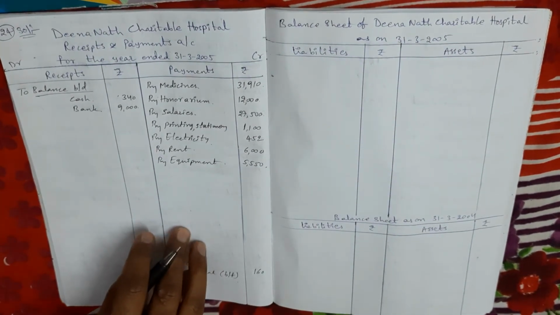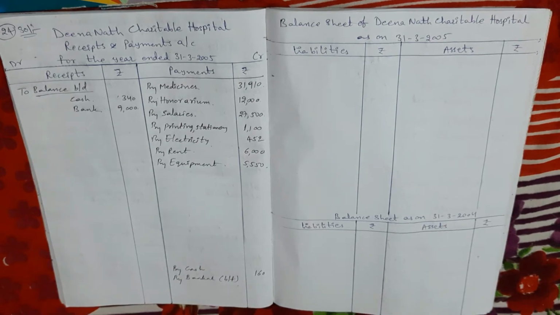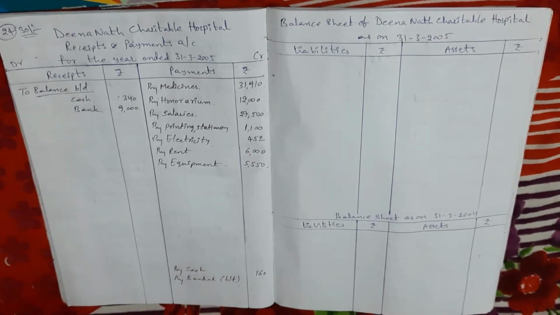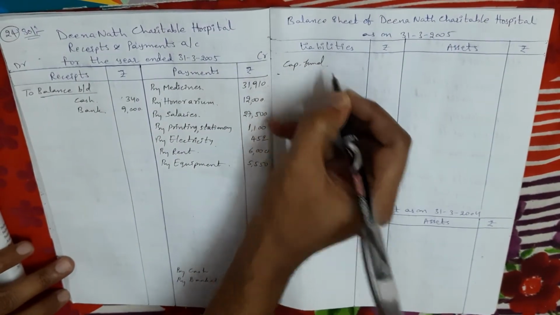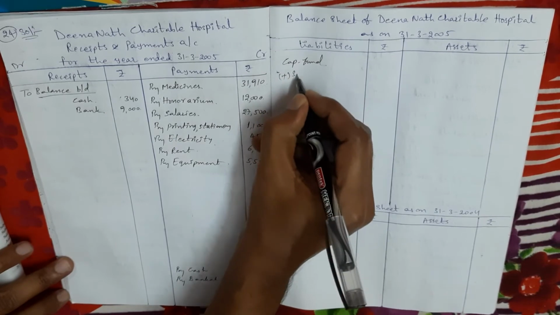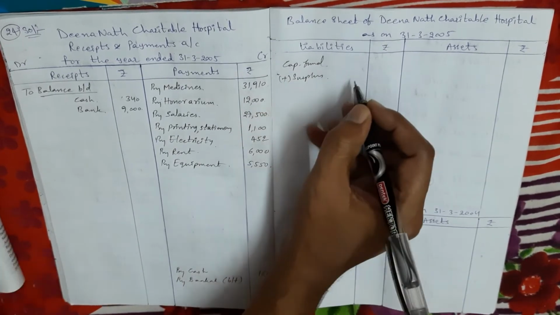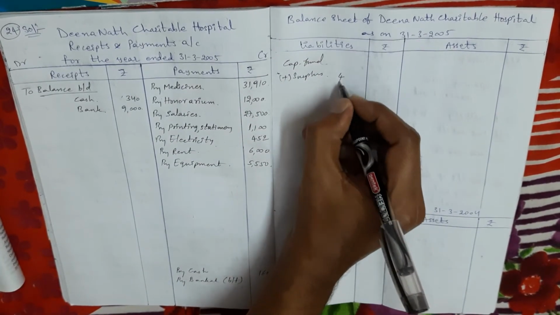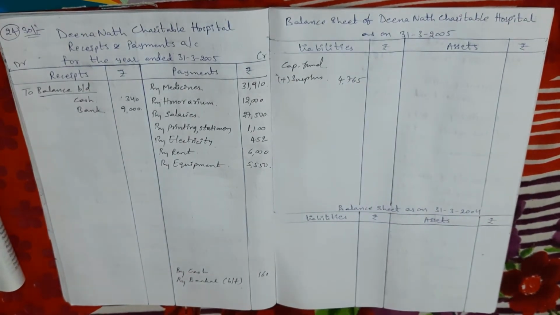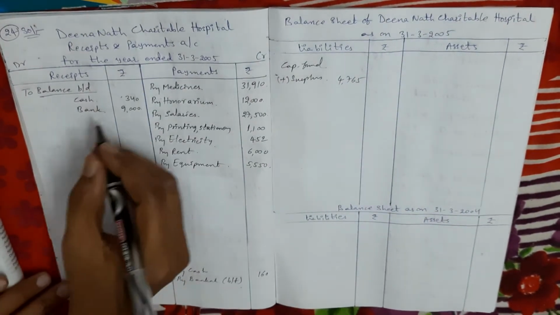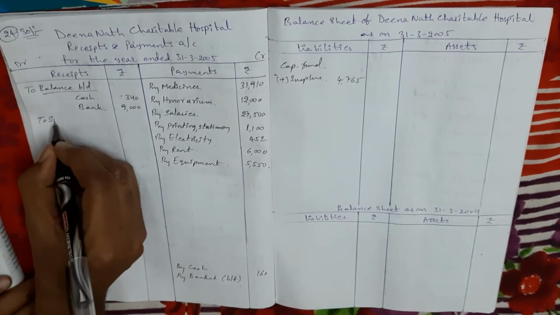Right, next to the last item, debit side is given surplus. So surplus we take in the current year balance sheet. We add to capital fund now. So here I am taking the capital fund, add surplus 4,765. Next, credit side, subscriptions. So subscriptions we take in receipts and payments account debit side.